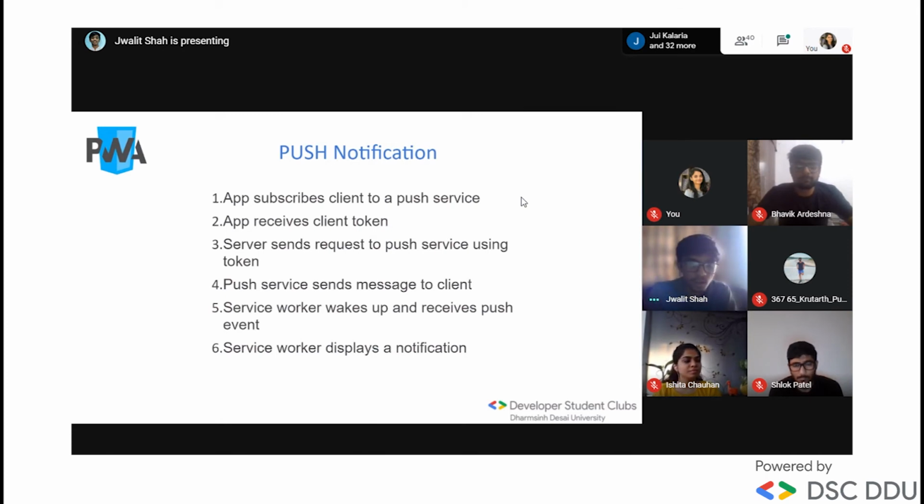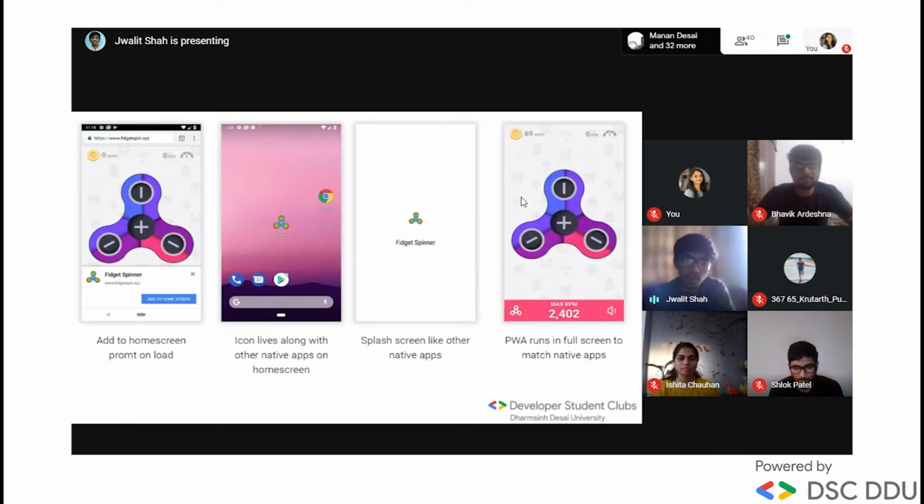Then the service worker wakes up, receives the push event, and transfers it to the local device, which is the PWA. This is the complete workflow of how it behaves.